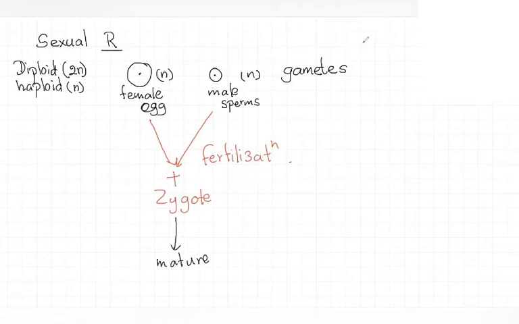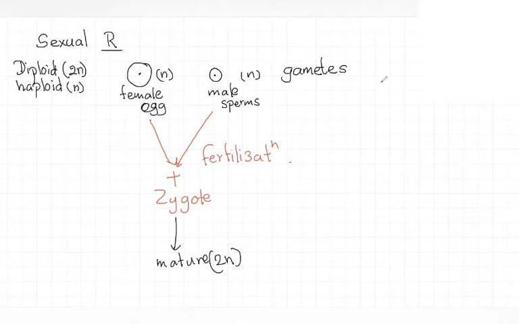Then they fuse: an egg cell fuses with a sperm, a male gamete, and that process is called fertilization and produces a single cell called a zygote that can develop into a mature organism. This mature organism is then 2n because the two haploid cells join together, right? So that is sexual reproduction.